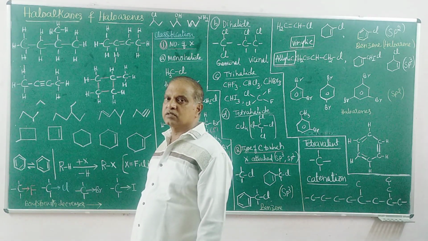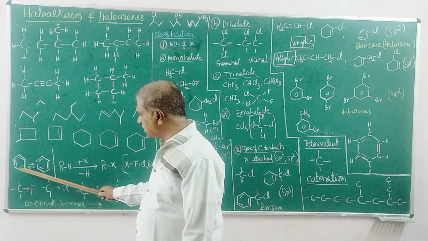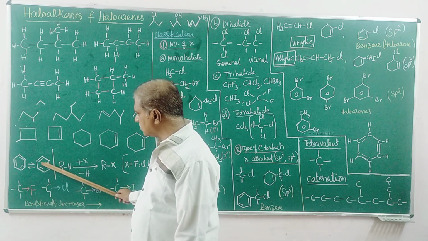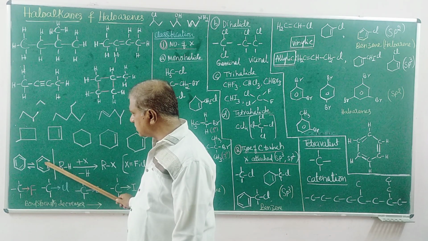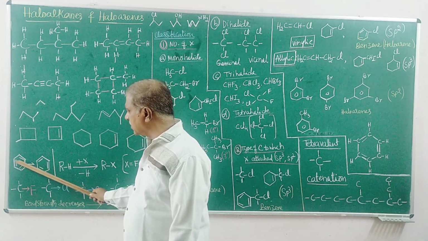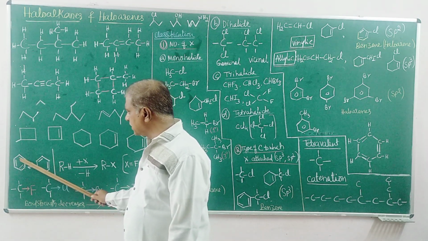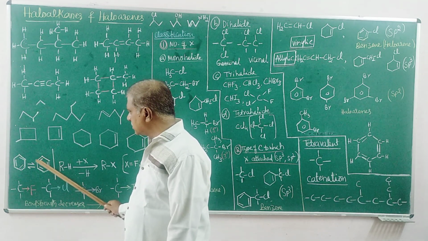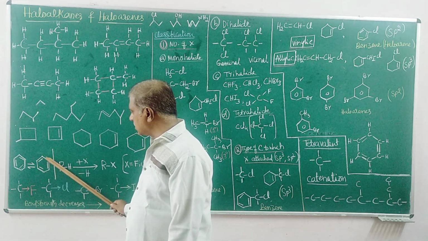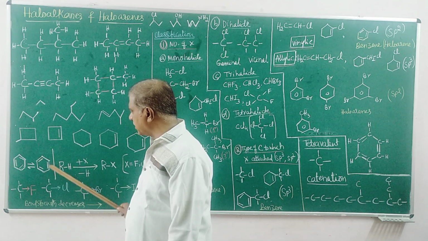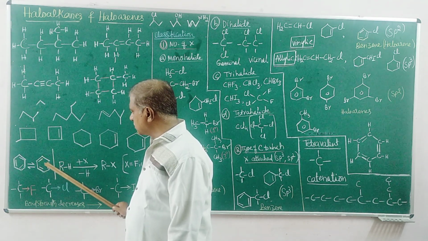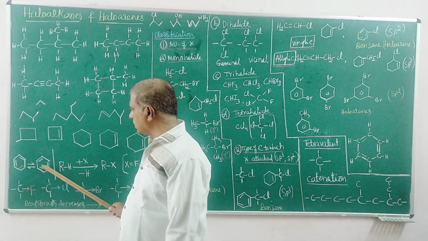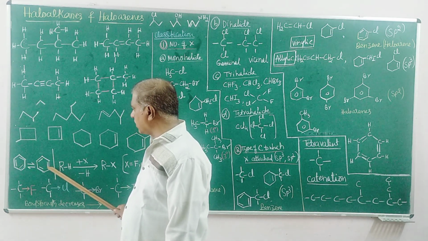The reason for this: if you write the structure in this fashion, it is the same fashion. Look at this, there is no difference. But in alternate fashion, in different positions, the pi bond is here, single bond here. Then the pi bond changes: a single bond becomes a double bond, a double bond becomes a single bond, in this alternate fashion. Because of this, this molecular structure has alternate single and double bonds.